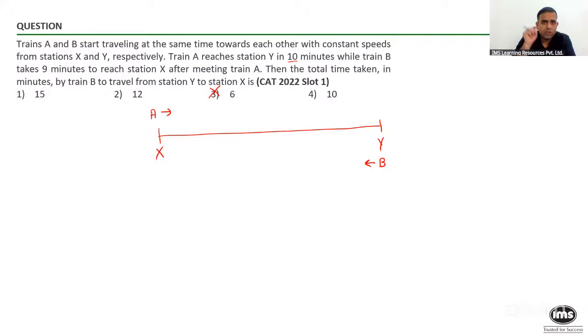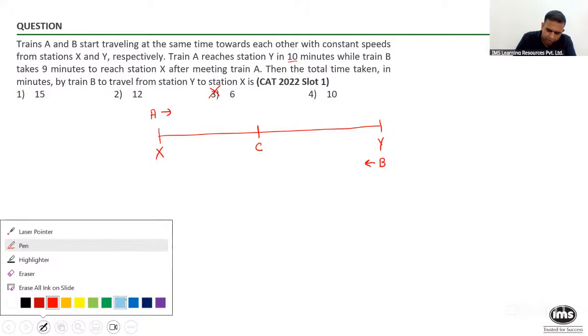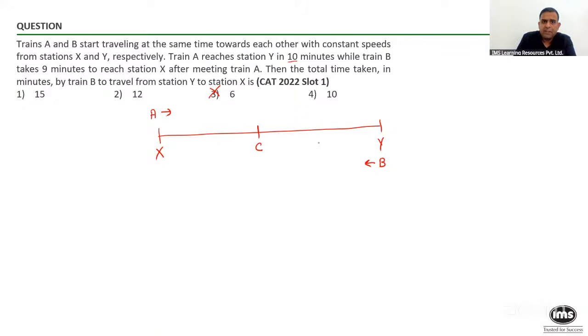Clear now? Using common sense, apply logic, keep on looking at the options. That's very, very important. Options are a very important tool. So let's say, if I told you that they meet at point C. Please tell me, for person B, he will take T minutes to go from Y to C, and train A will take T minutes, or whatever, to go from X to C.